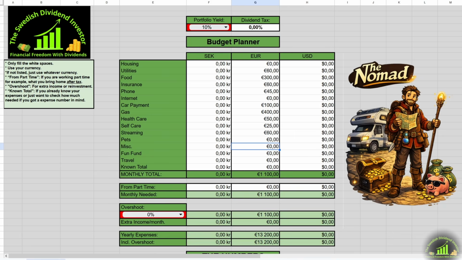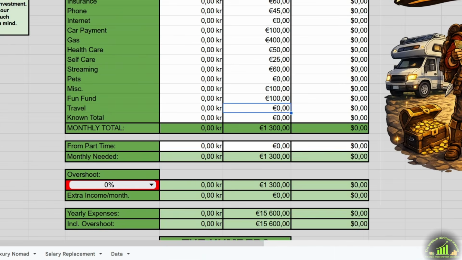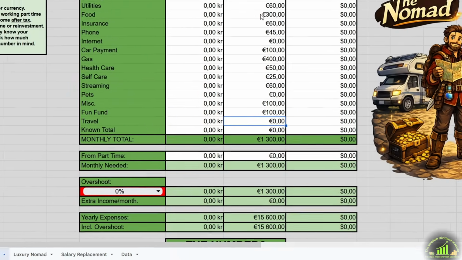Miscellaneous. This could be drinks like beer or firewood and emergency funds. I don't know, let's put 100 euros per month. The fun fund, purely for pleasure. Let's go with 100 here as well. So, the budget is done. We need 1,300 euros per month to live this life.